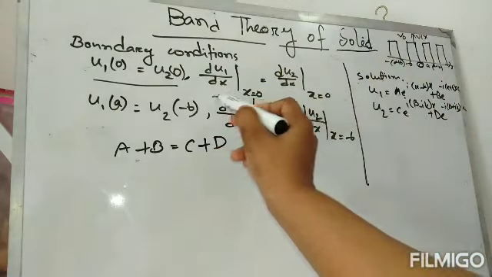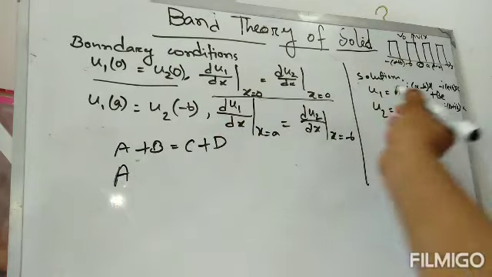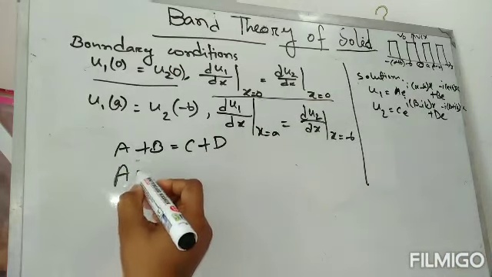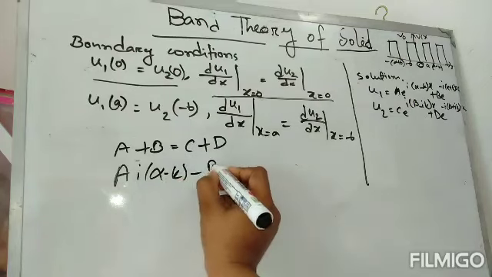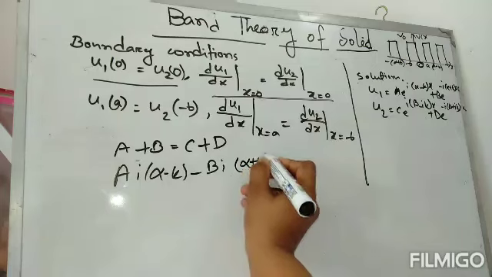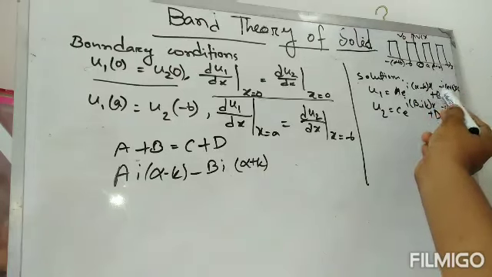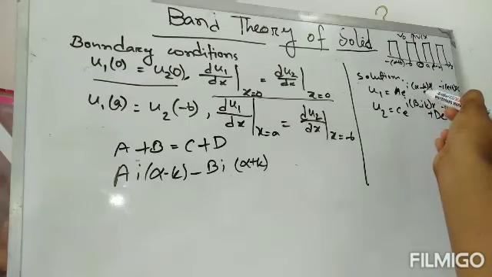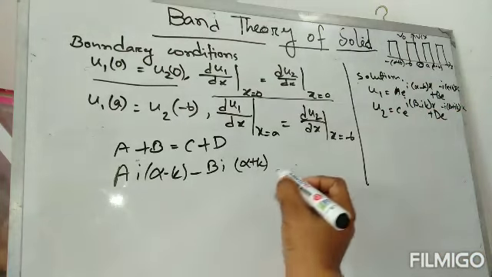For the second boundary condition, if I apply here, the equation would be like this: a i(α-k) minus b i(α+k), at x equals 0. For the differential equation, we only get a i(α-k), because the exponential of 0 means 1, and for b the same rules, so minus b i(α+k).